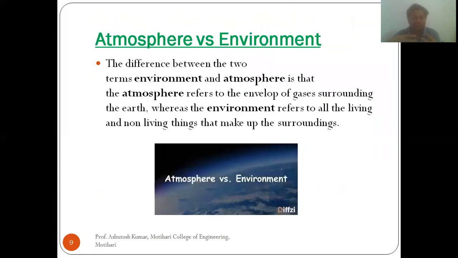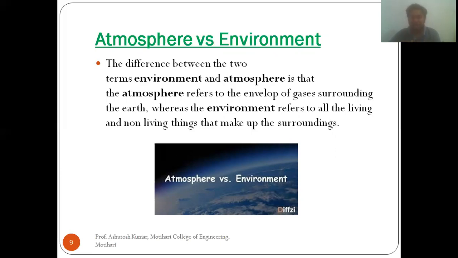Now we have to discuss the difference between atmosphere and environment. Many students feel that atmosphere and environment are the same, but they are not the same. As I discussed earlier, atmosphere refers to the envelope of gases surrounding the earth, whereas environment refers to all the living and non-living things that make up the surroundings.